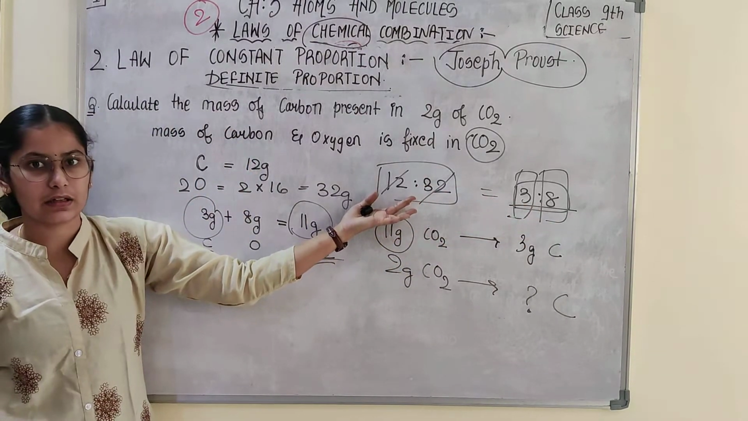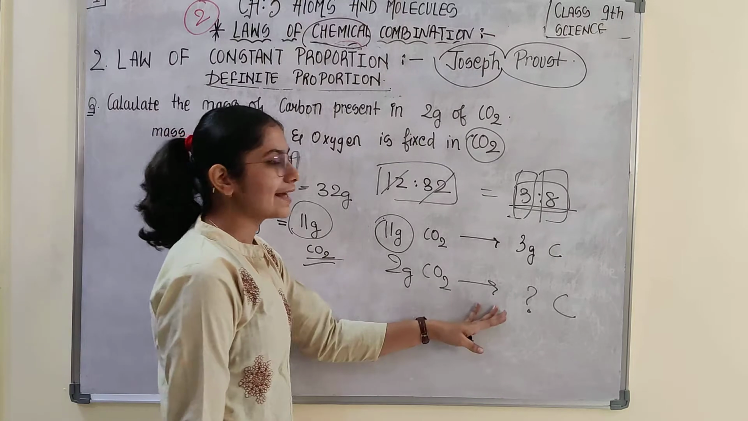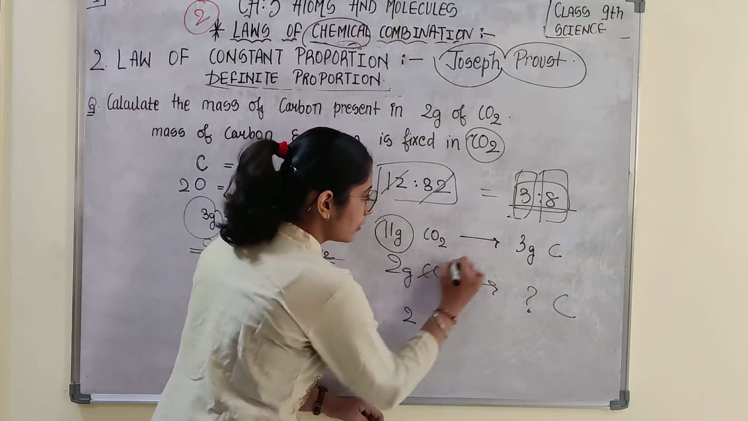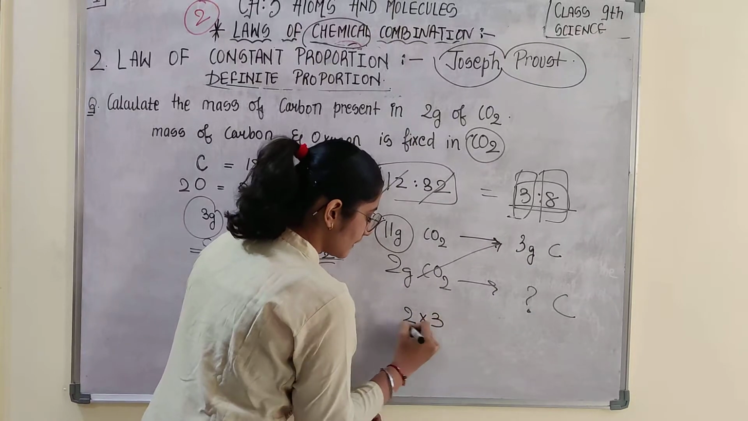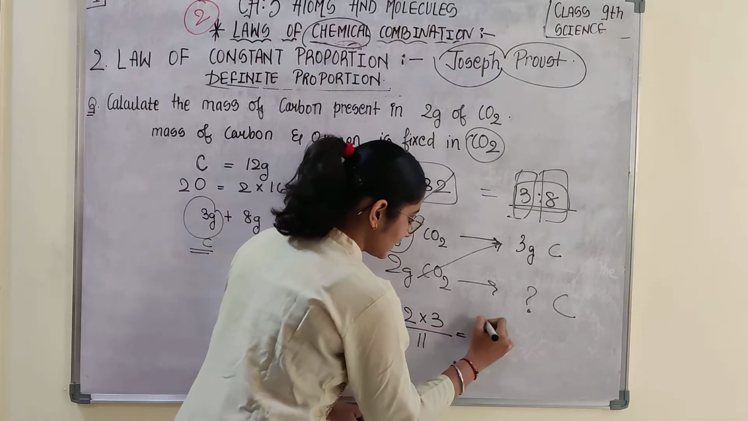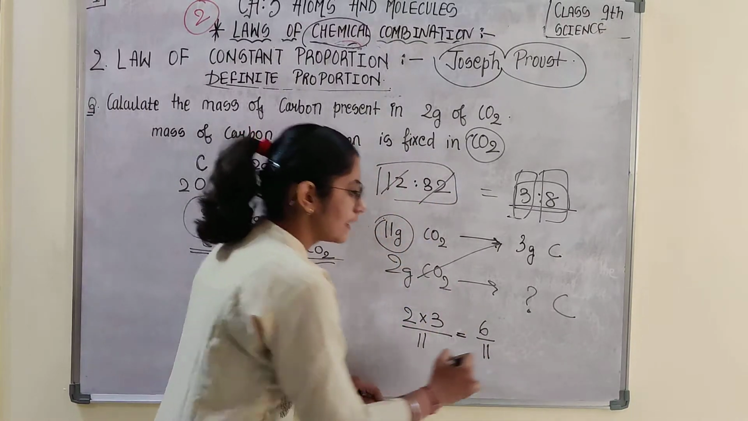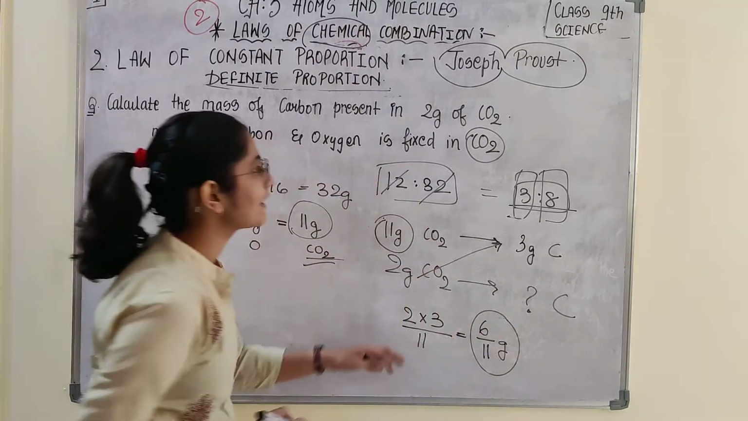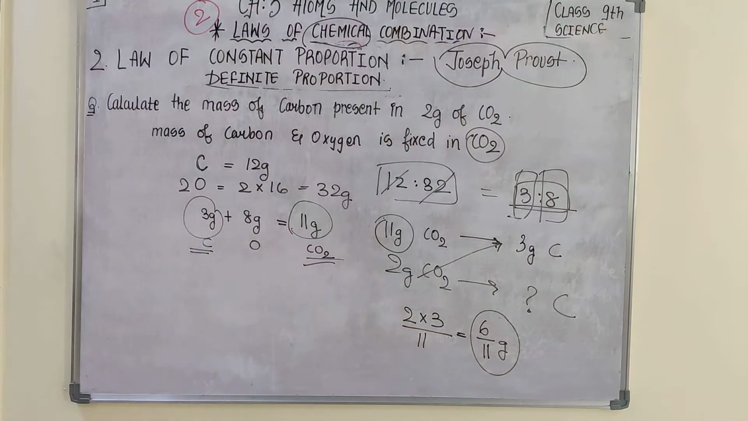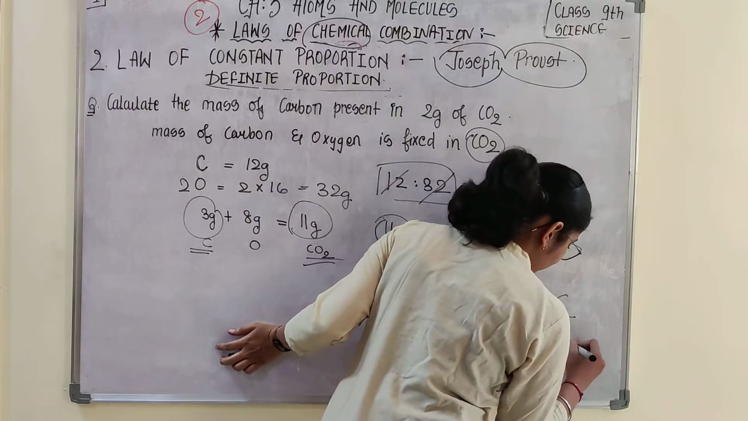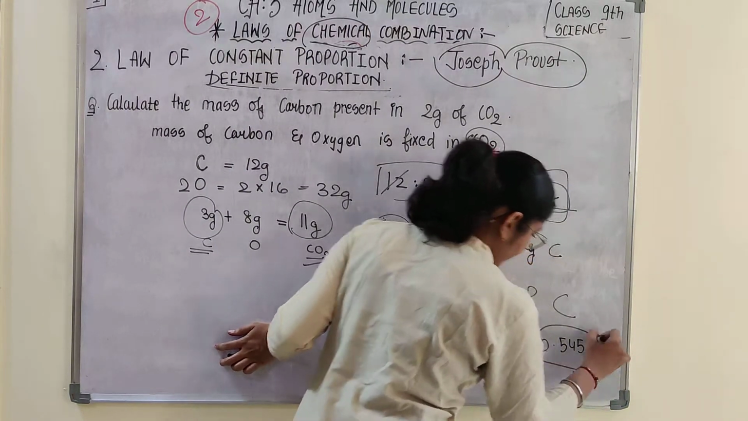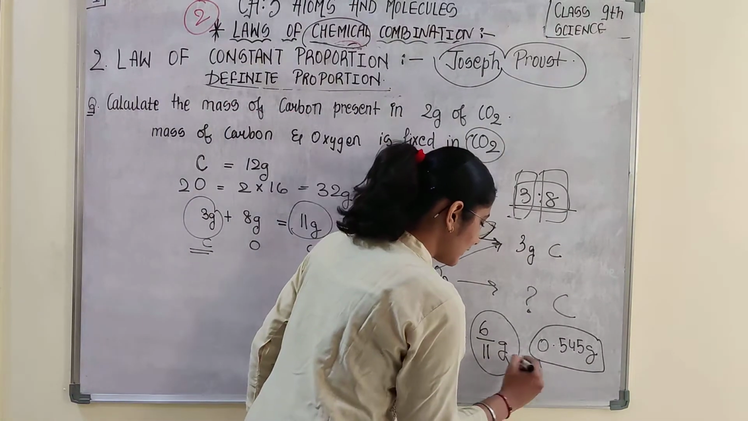How did we get the fixed ratio? Like this. Okay, so in 2 grams of carbon dioxide, how much carbon? So 2 into 3 divided by 11, that is 6/11 gram of carbon is present in 2 gram of carbon dioxide. Okay, you can convert this into decimal and you would get the answer as something like 0.545 gram of carbon. So this calculation here doesn't matter.